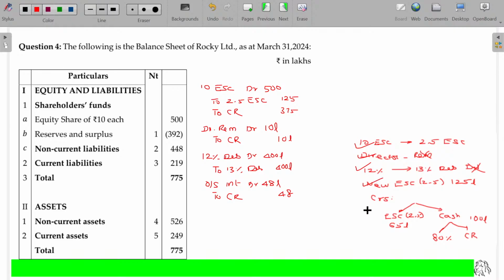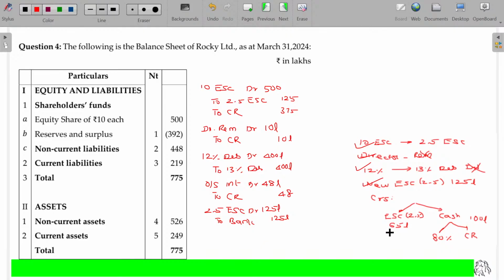A fresh equity shares also issued for 125. Normal issue. 2 rupees 50 paise worth equity share capital is issued to bank, this value being 125 lakhs.